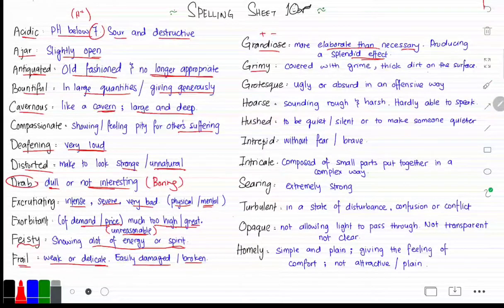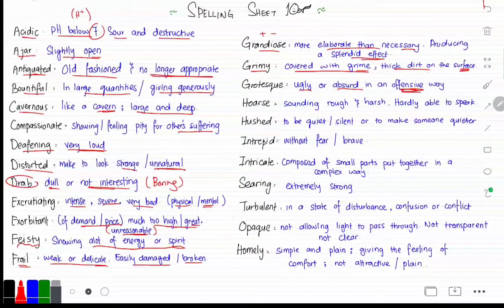Then we have grimy, which is something that's covered with grime. What is grime? If you have, for example, a drainage pipe and it's full of gunk, let's say, then you have that thick top layer of the gunk and all that liquidy stuff under. The grime is that thick dirt on the surface. Then we have grotesque, which is something that is ugly or absurd in an offensive way, all right?